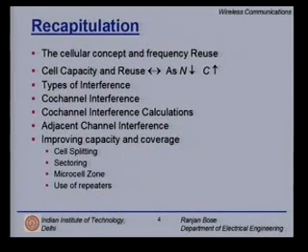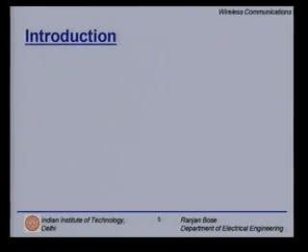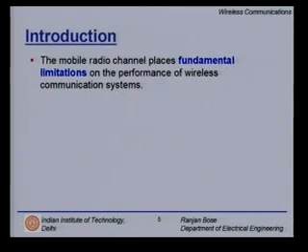What we start today is a little different. We would like to look at the propagation mechanism, what affects it, how do we actually send the desired signal right up to the receiver, and how do we interpret the signals received and get some useful information out of it. First, we start with a brief introduction. The mobile radio channel places fundamental limitations on the performance of wireless communication systems.